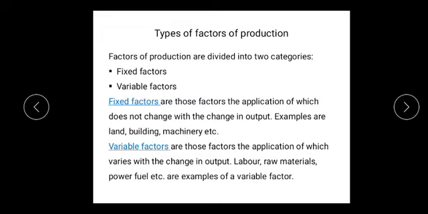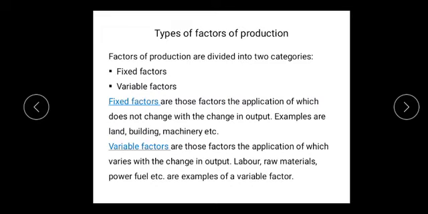So dear students, the main distinction between fixed and variable factors is related to two time periods. One is the short run or short time period and the other one is the long run or long time period. The period of short run is too short to cause variation in fixed factors. Thus in the short run, some factors are fixed while others are variable.